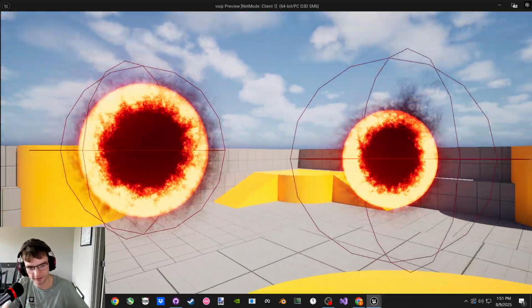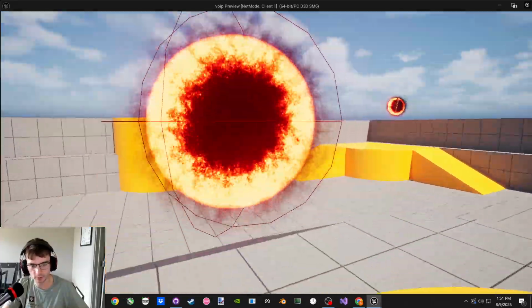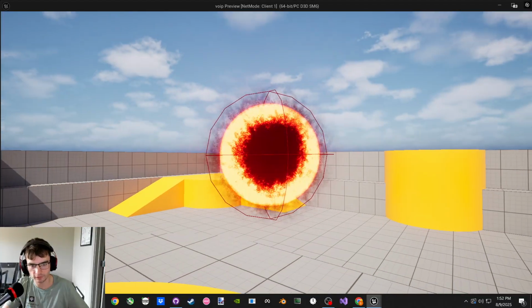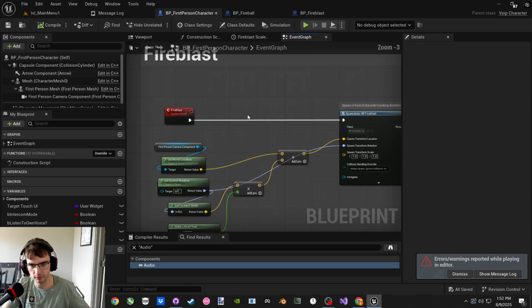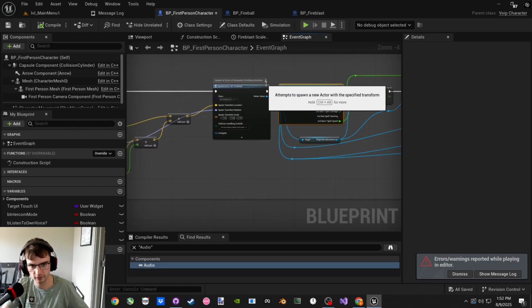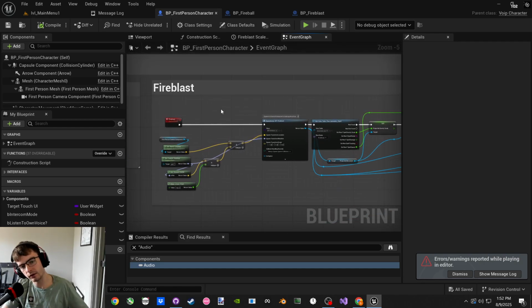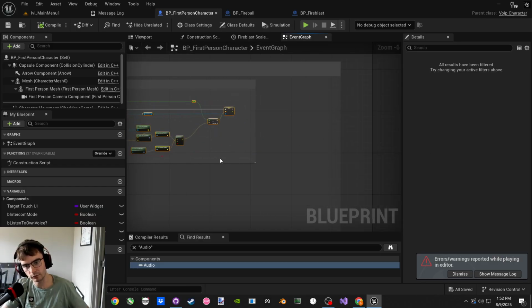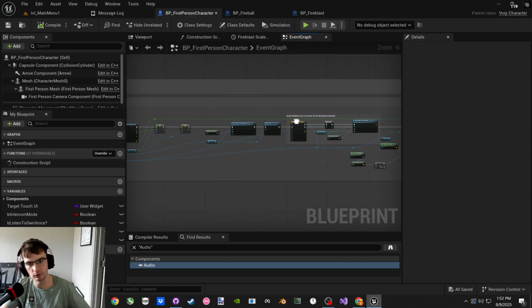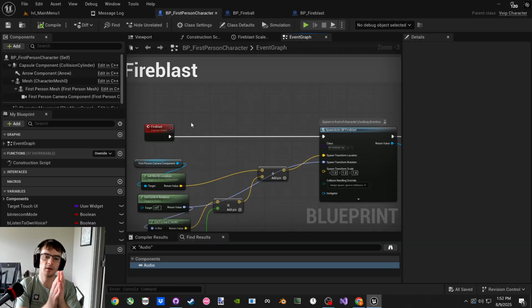This one gets stuck because it spawns another one and now it doesn't know what to do with this reference, so this one just exists. It's never told to be launched. This one Fire Blast exists and then another one exists, and then I guess the problem is that when I spawn a second one, this logic trail is abandoned for the first one, so nothing continues for that one.